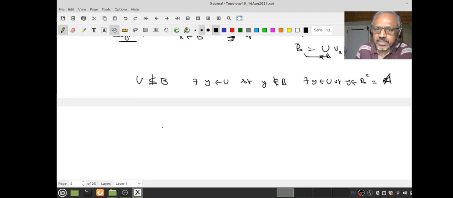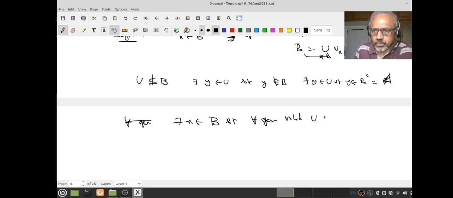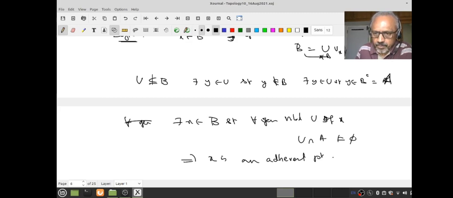So what does it say? There exists an x in B so that for every open neighborhood U of x, U intersection A is not empty. This means x is an adherent point of A.